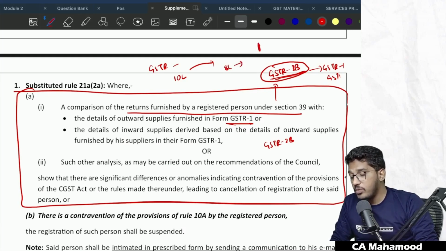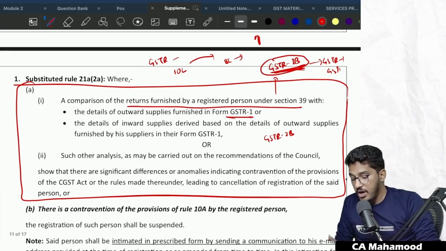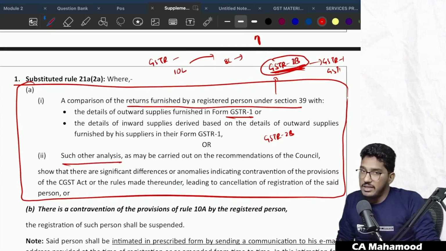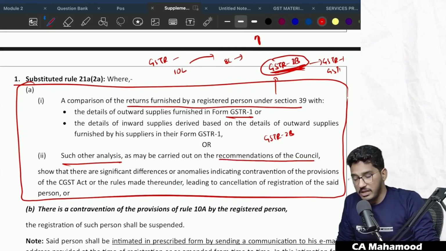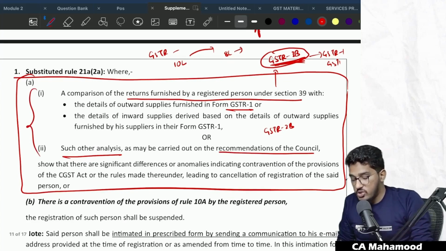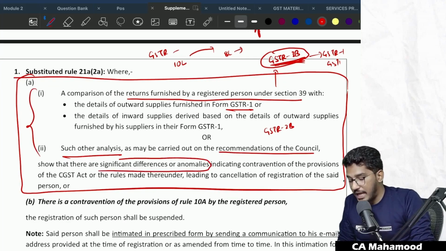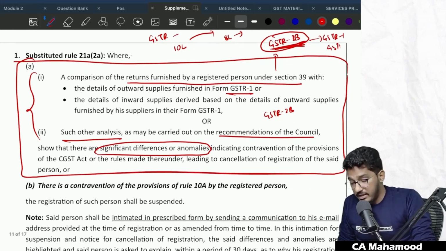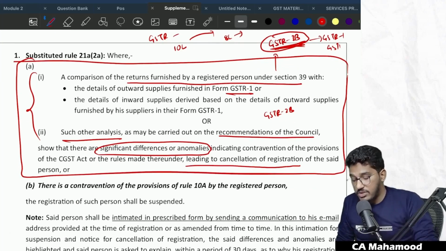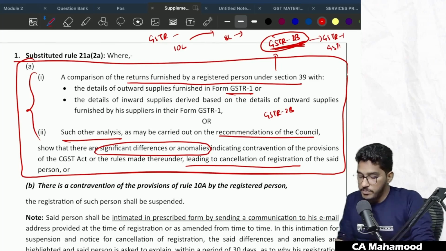But in GSTR 3B, you are telling your outward supplies are only 8 lakhs and reducing your output tax liability. Or you are claiming more input tax credit than it is available for you. So the system will do the comparison of your GSTR 3B along with the GSTR 1 and GSTR 2B. Or the system can carry out any other analysis as may be recommended by the council. And if that analysis shows significant differences or anomalies, significant deviations indicating contravention of the provisions of the CGST Act or the rules made thereunder, it can lead to cancellation of registration of the said person. So this provision is already there.